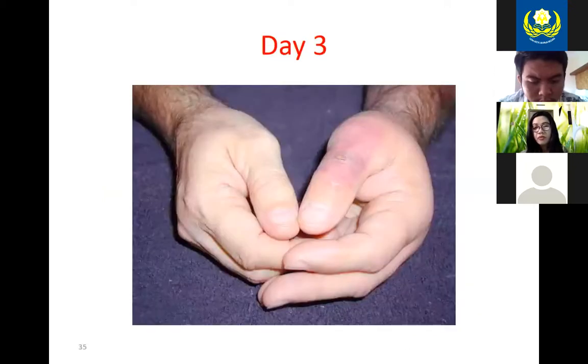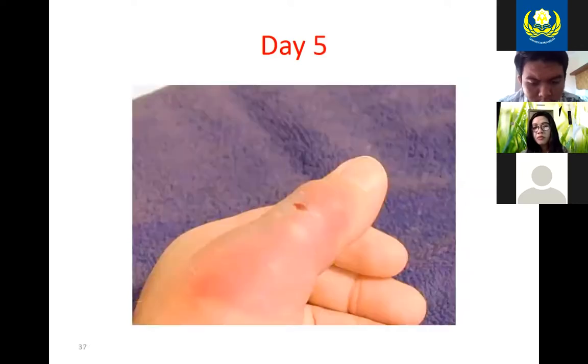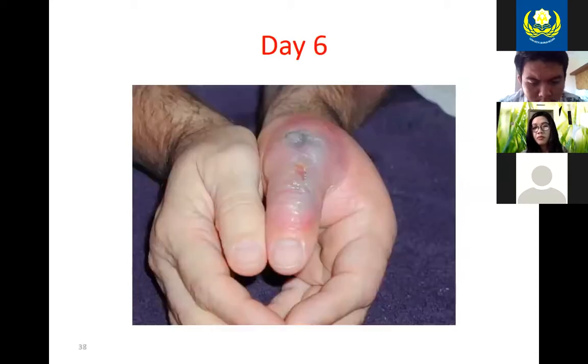This person was bitten by a brown recluse on his left thumb, and this is day 3 after the bite. Now we have day 4, and you can see the affected area is getting bigger and redder and more purple. Day 5, you can see some necrosis starting under the skin there. Day 6, you can see a lot more necrosis occurring.